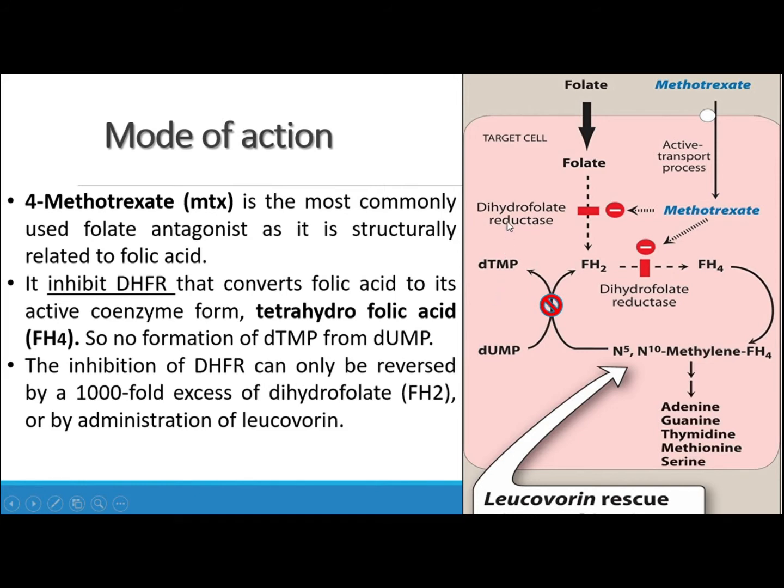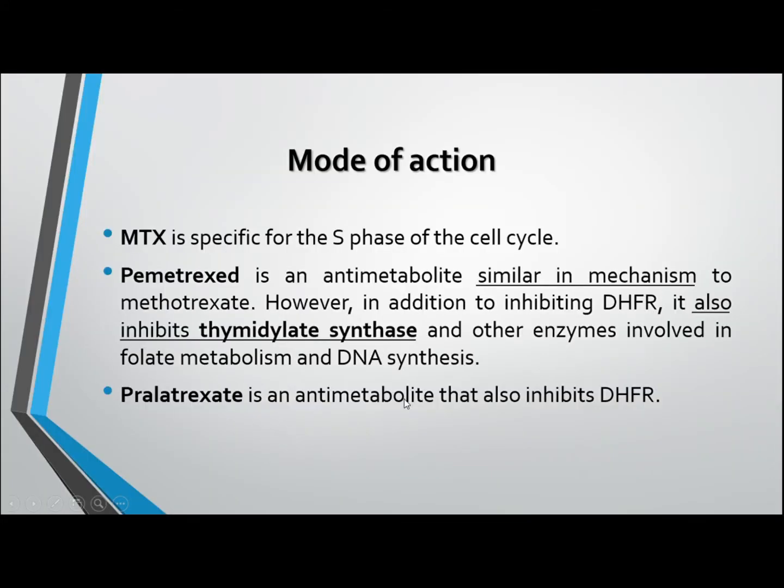The inhibition of dihydrofolate reductase can be reversed by a 1000-fold excess of dihydrofolate. It is specific for the S phase of the cell cycle. Second antimetabolite is pemetrexed. It has a similar mechanism to methotrexate, but it also inhibits the thymidylate synthase enzyme. Third antimetabolite is pralatrexate, which has a similar function to methotrexate.